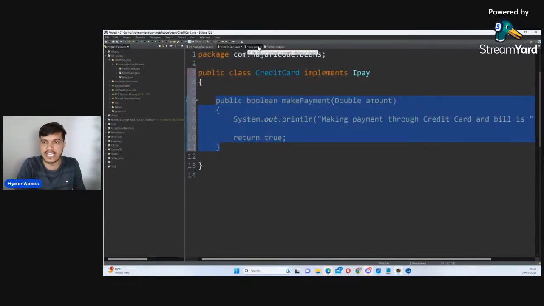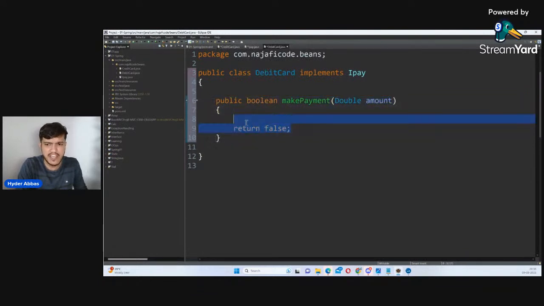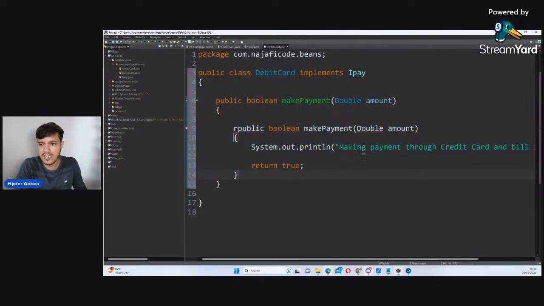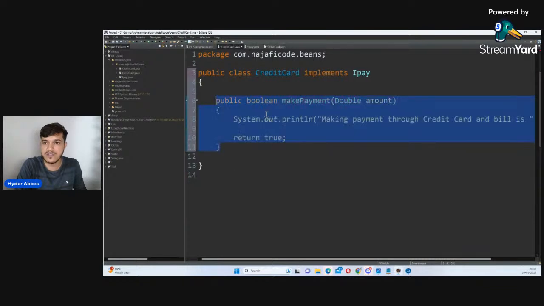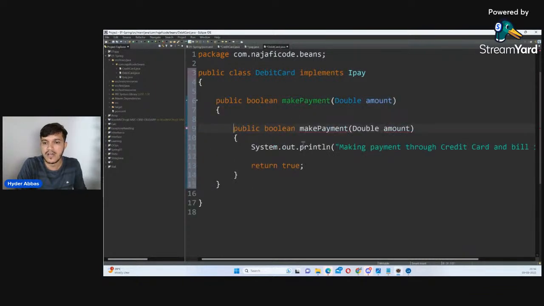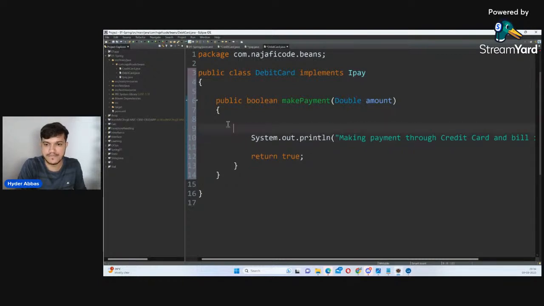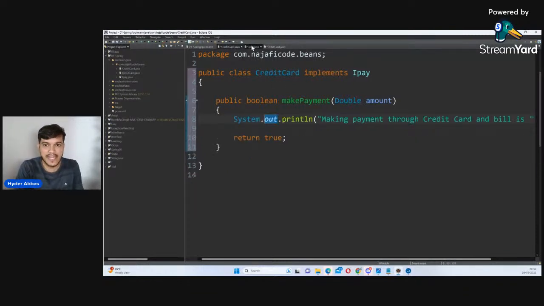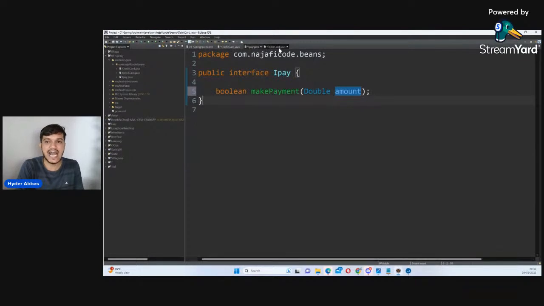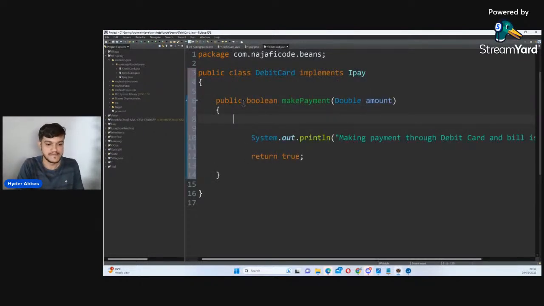Same thing I would like to do with respect to debit card. I'll not give the option of UPI, which I had given in the last case. Let me just cross-check here if I have made mistakes. No. And I'll make the message as debit card. Basic two classes which are implementing. So am I writing the direct implementation, guys, or am I coding to the interface?